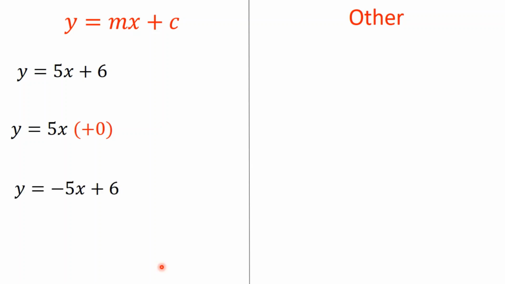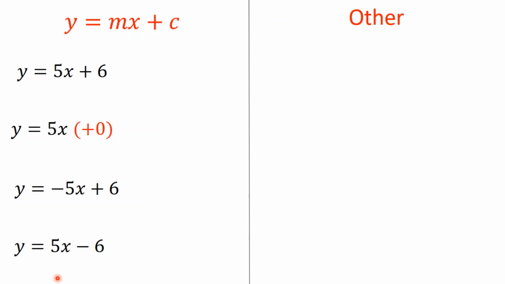Okay, another one here. M can be negative. It was on the last slide. There's nothing stopping that. So this is still in the form y equals mx plus c, because we've just got -5 as m. However, this one is more likely to throw people off, I think, because in this one we've got y equals 5x take away 6. And people think, well, that take away isn't a plus, so this doesn't work. But of course we know that take away is just a fancy way of saying add negative.